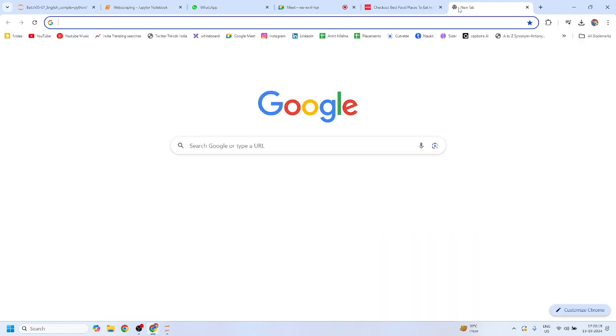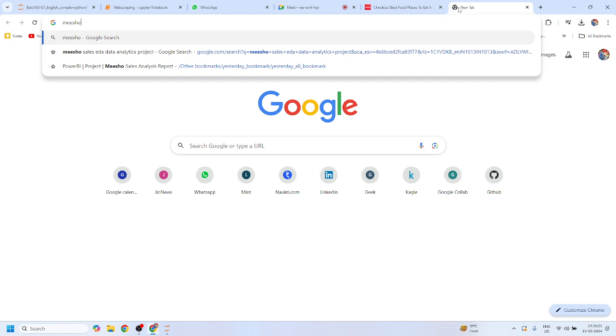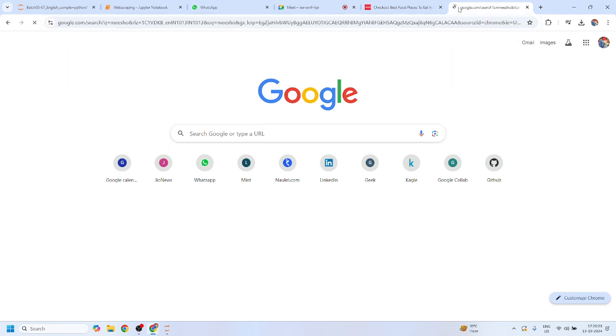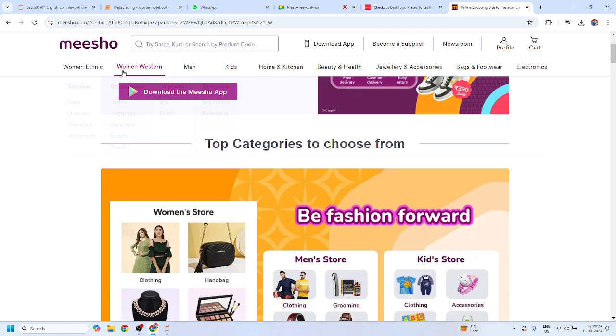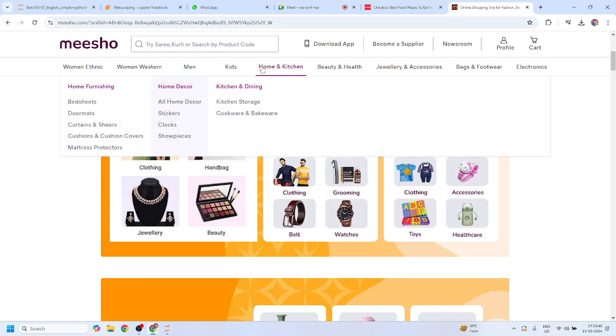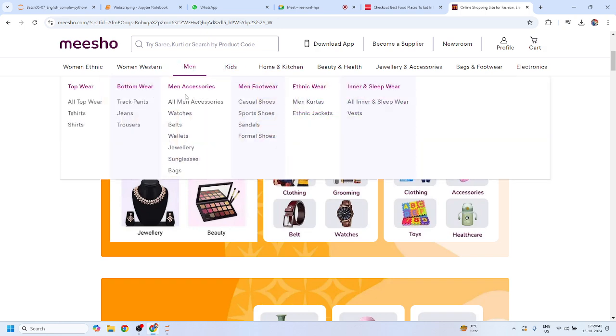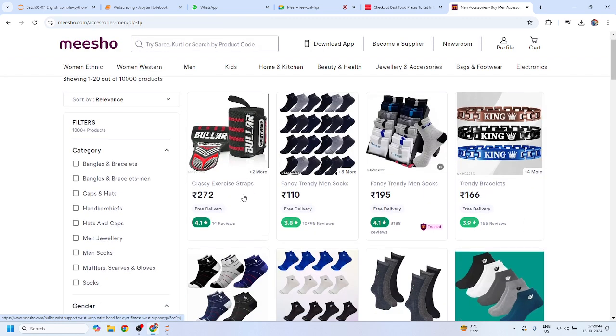Suppose there is another website like Meesho, and you are working in some XYZ company and Meesho is your competitor. Then your managers or seniors will definitely tell you to scrape the competitor's data. That time you need to scrape all this data.